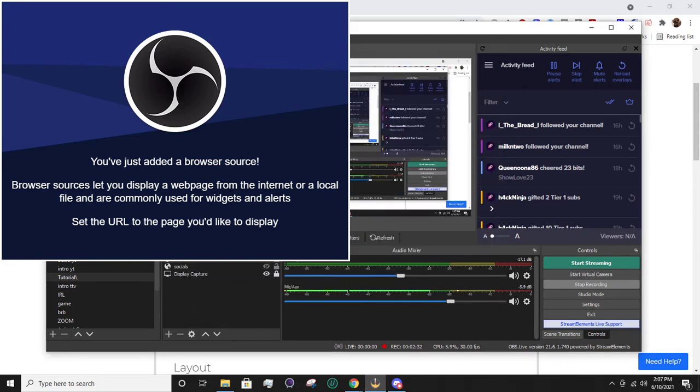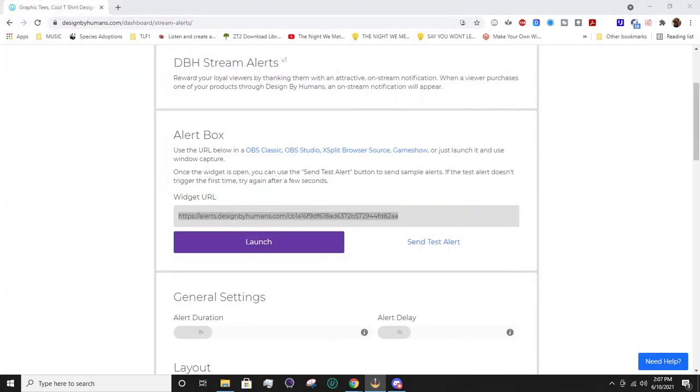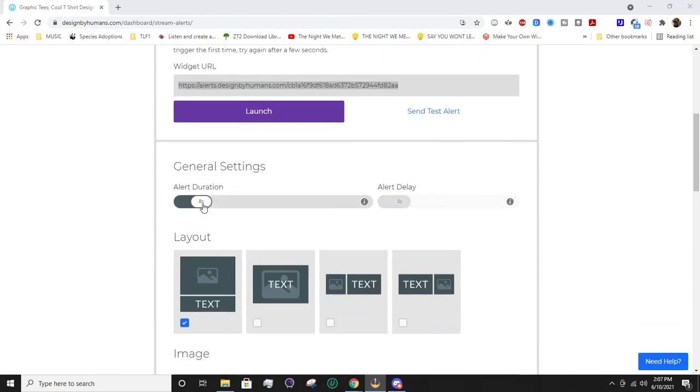Really, really easy to do. I need to delete that so you guys don't have to sit there and stare at that browser source we're not using. Anyways, back on track here. So you are going to set the alert duration, how long it'll last on this scroller, the delay for the alert. I like to have a slight delay so that in case there's any trolling going on, I can mute an alert if I need to.